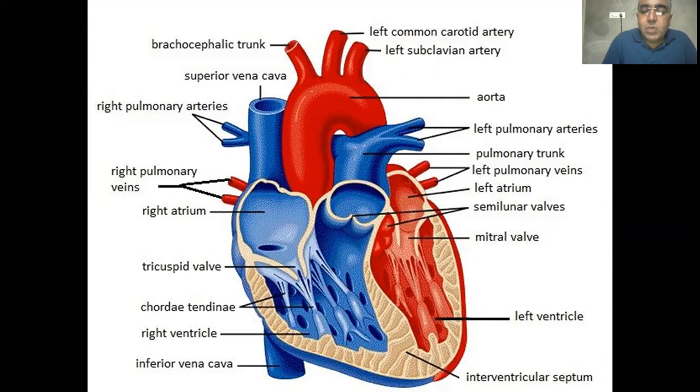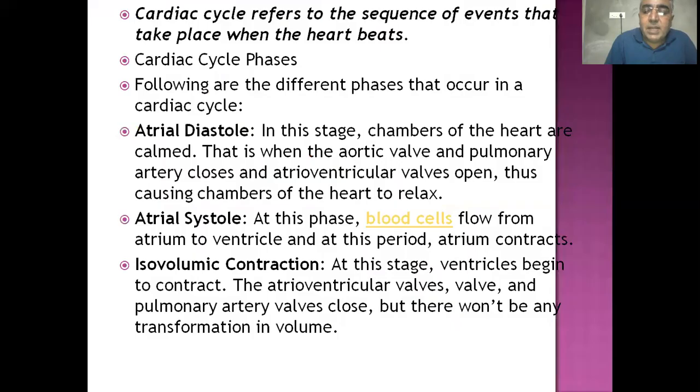After that, the contraction of the ventricles takes place, and from the aorta, the largest artery, oxygenated blood goes to different parts of the body. And the pulmonary arteries that come from the right ventricle go to the lungs, where the oxygenation of blood takes place.